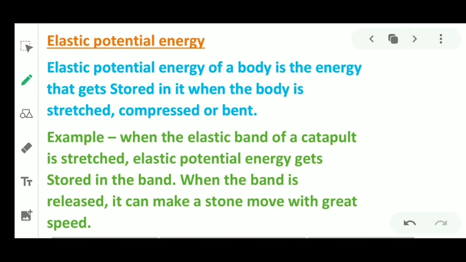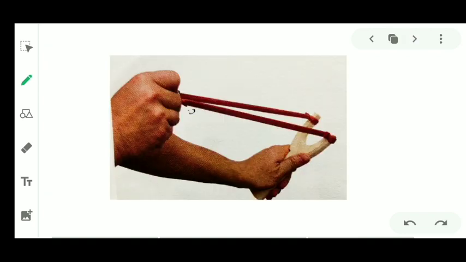Now elastic potential energy. Elastic potential energy of a body is the energy that gets stored in it when the body is stretched, compressed, or bent. For example, here you can see a stretched catapult. Here the man has stretched the elastic band of the catapult.